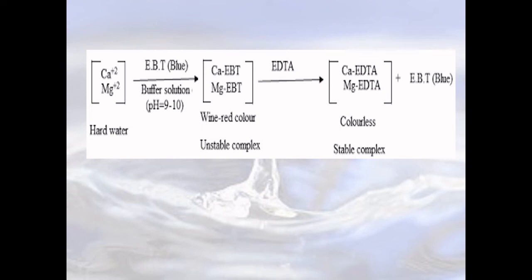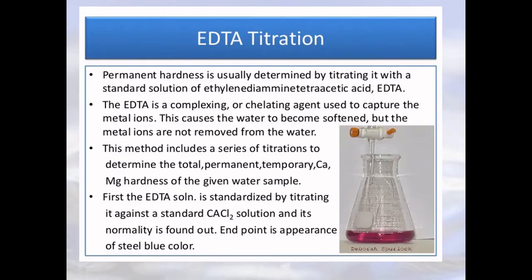And this is your colorless, stable calcium EDTA or magnesium EDTA complex that is formed. So this is the reaction behind your experiment.